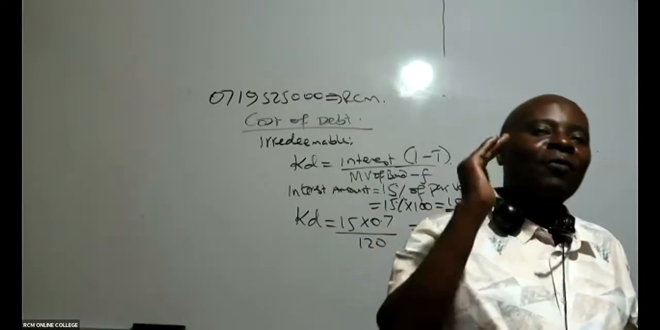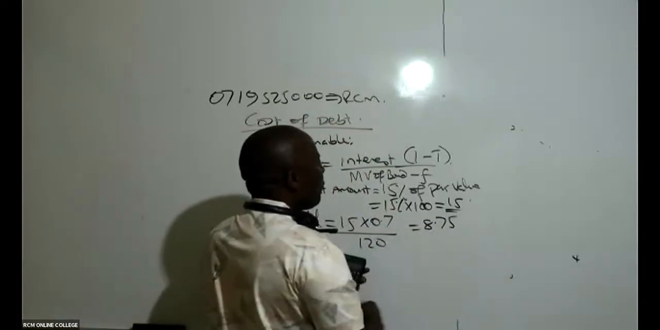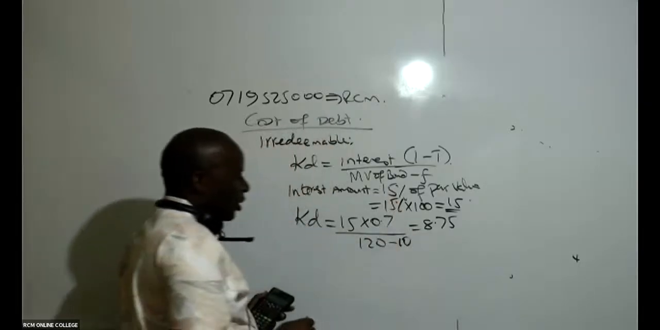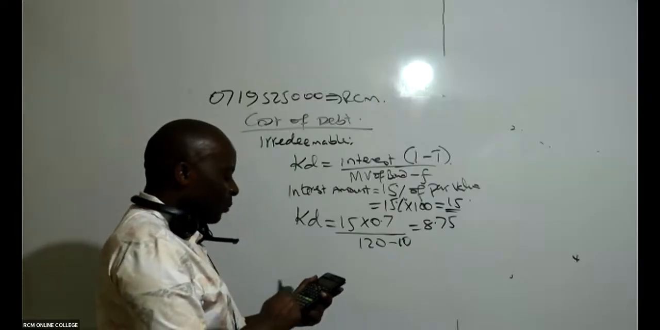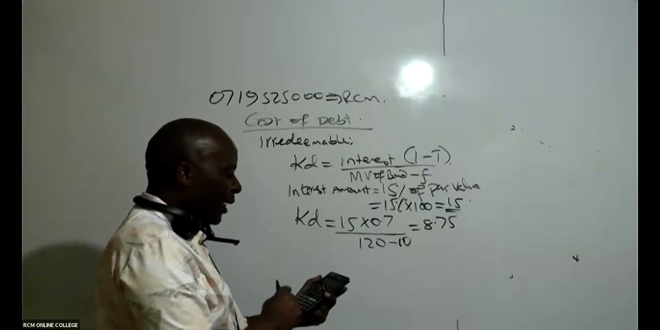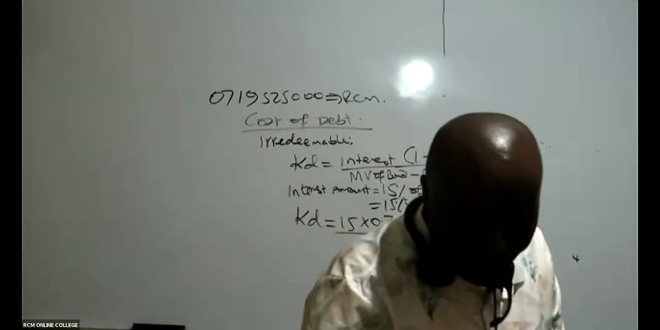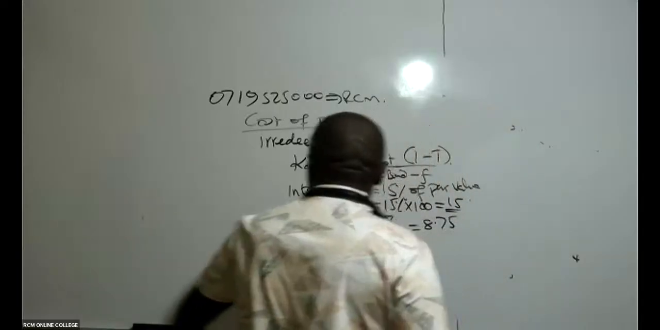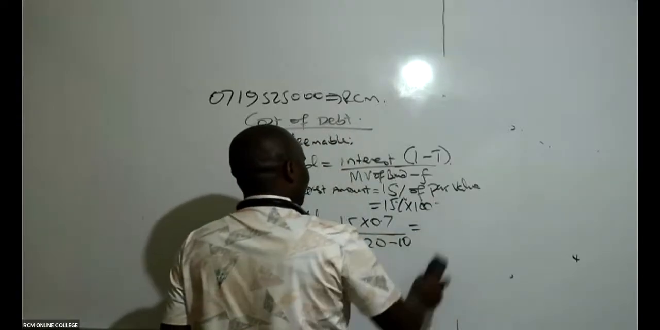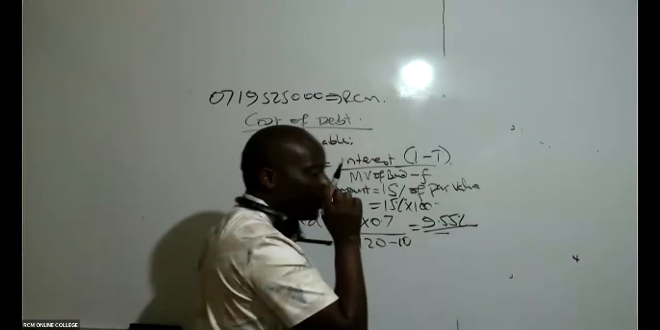Yes, we have a flotation cost. That is something I would have almost missed out. Thank you for that. We have a flotation cost of 10. Then we take 15 times 0.7 divided by 110, times 100. Now we are getting somewhat 9.55%. Are we now together on 9.55%?